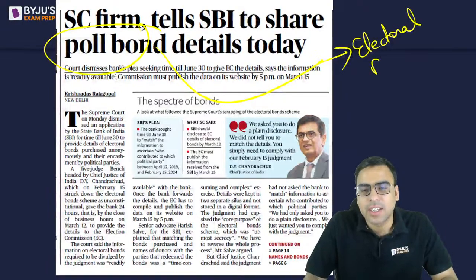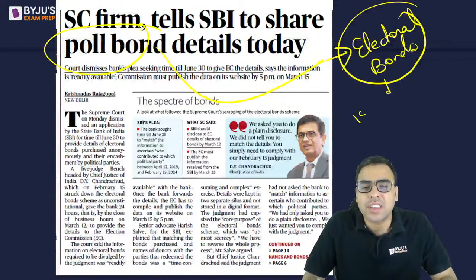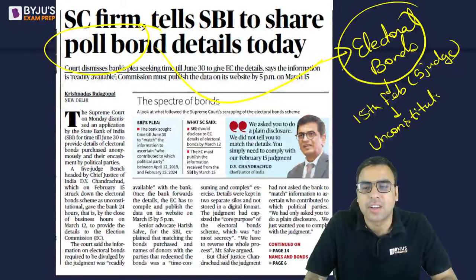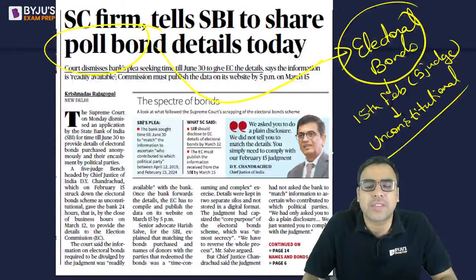So what happened was the Supreme Court declared on 15th February, in a 5-judge bench order, that the electoral bond is unconstitutional, because the argument given was that it went against the idea of transparency.